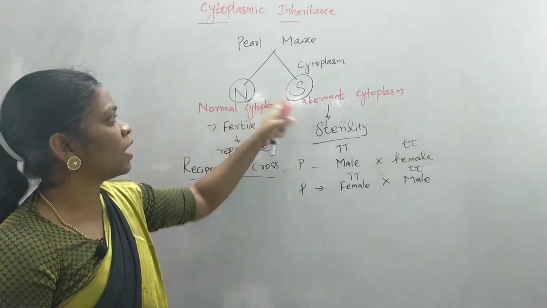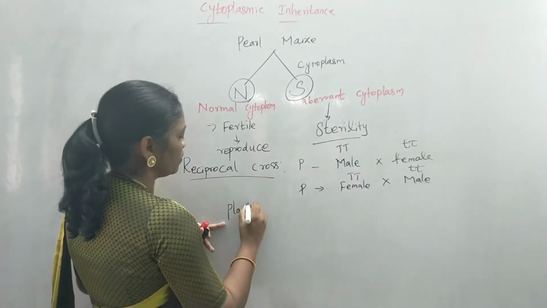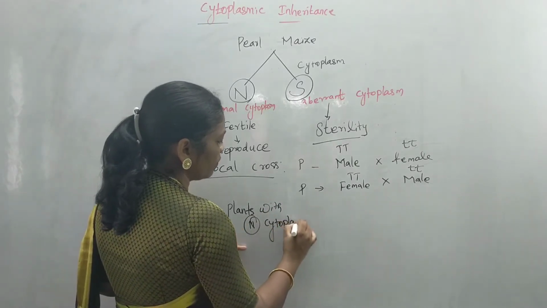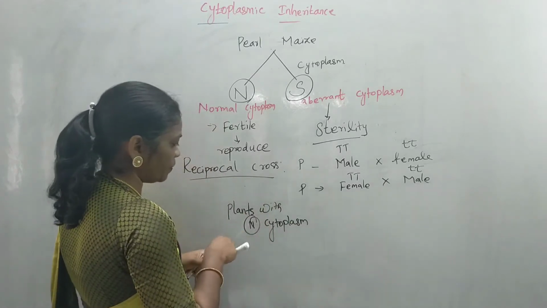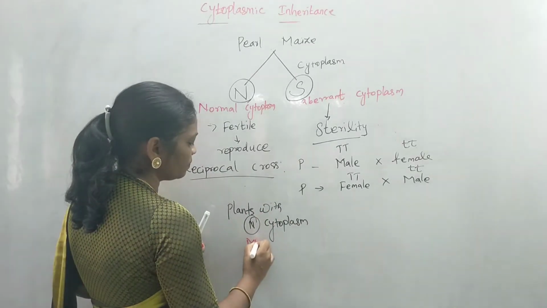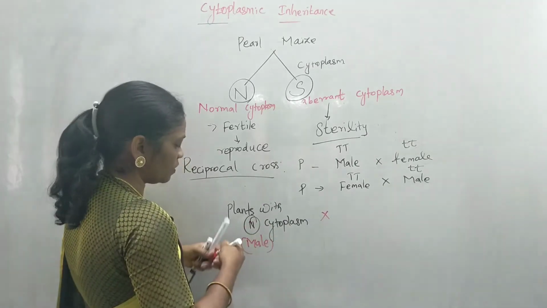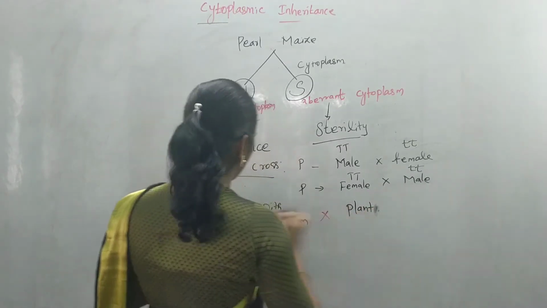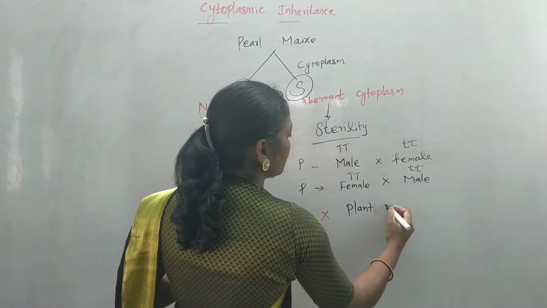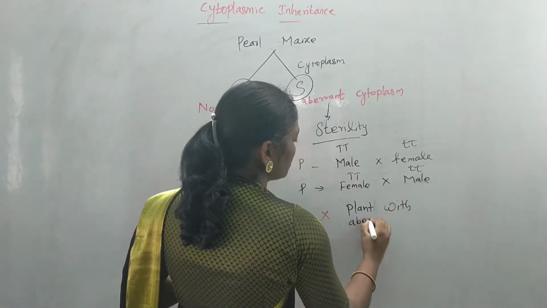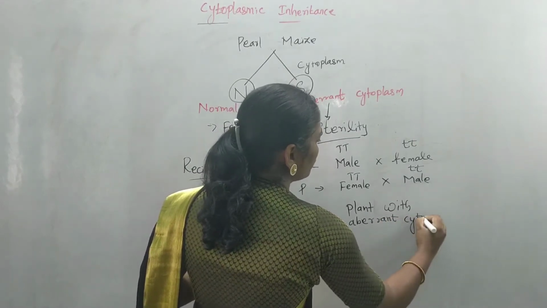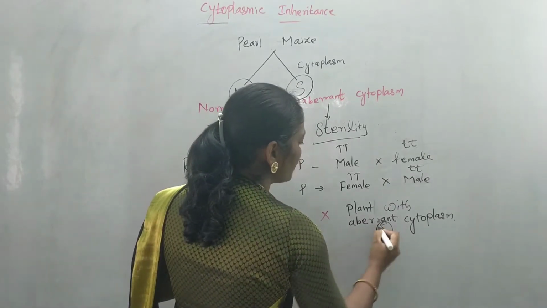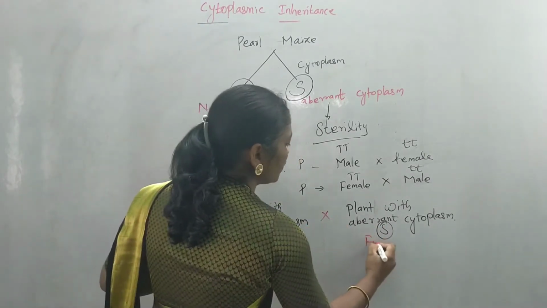So when we do a reciprocal cross with normal and aberrant cytoplasm, we take a male parent with the normal cytoplasm and cross it with a plant with aberrant cytoplasm, which means it cannot reproduce. The aberrant cytoplasm is represented as S, and it is the female parent.